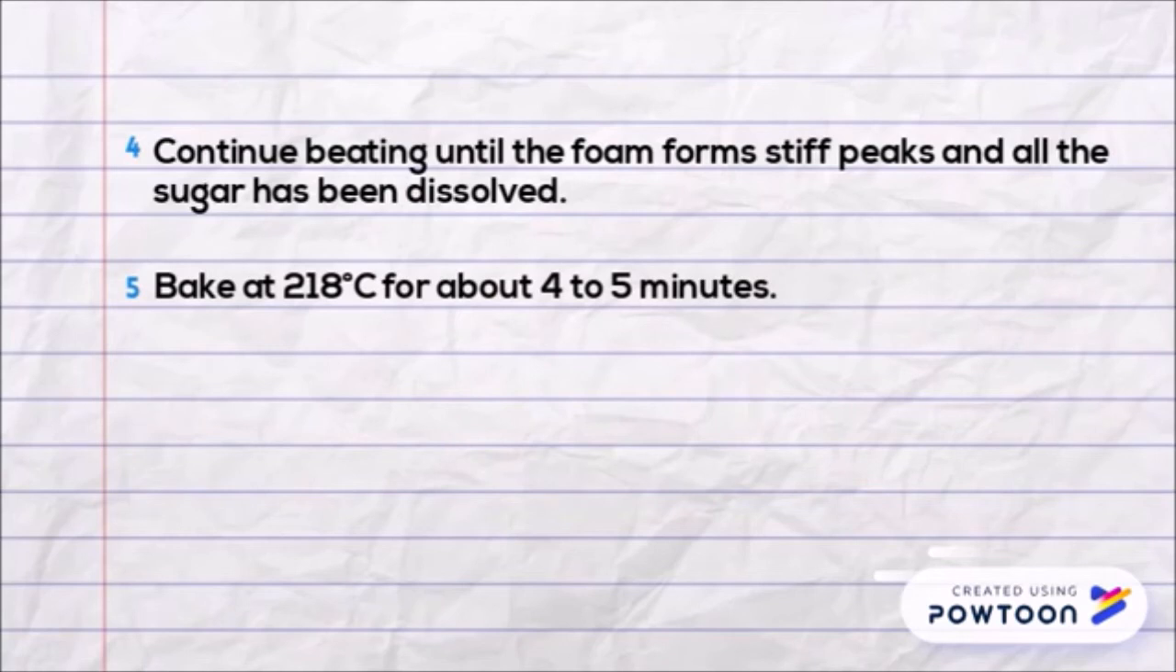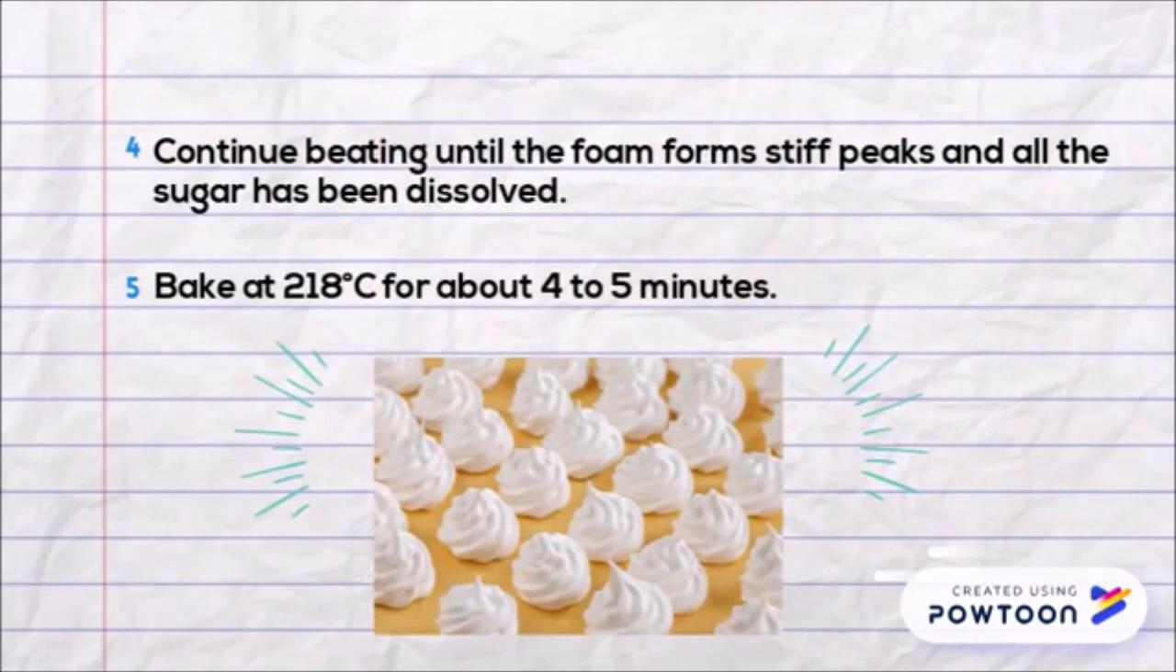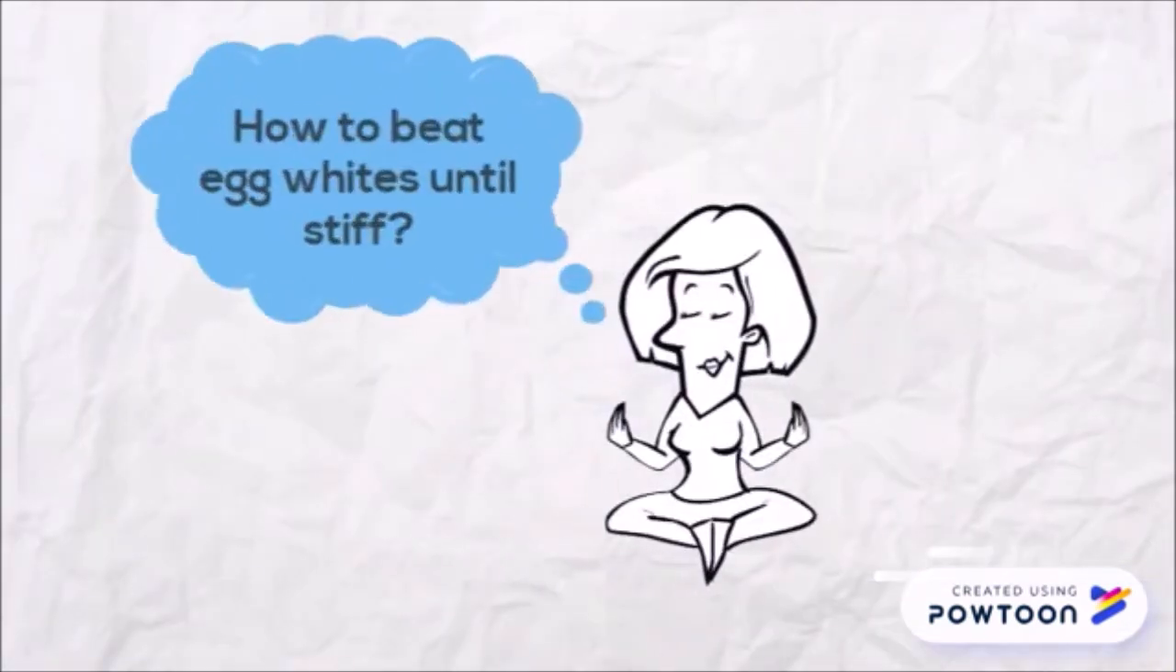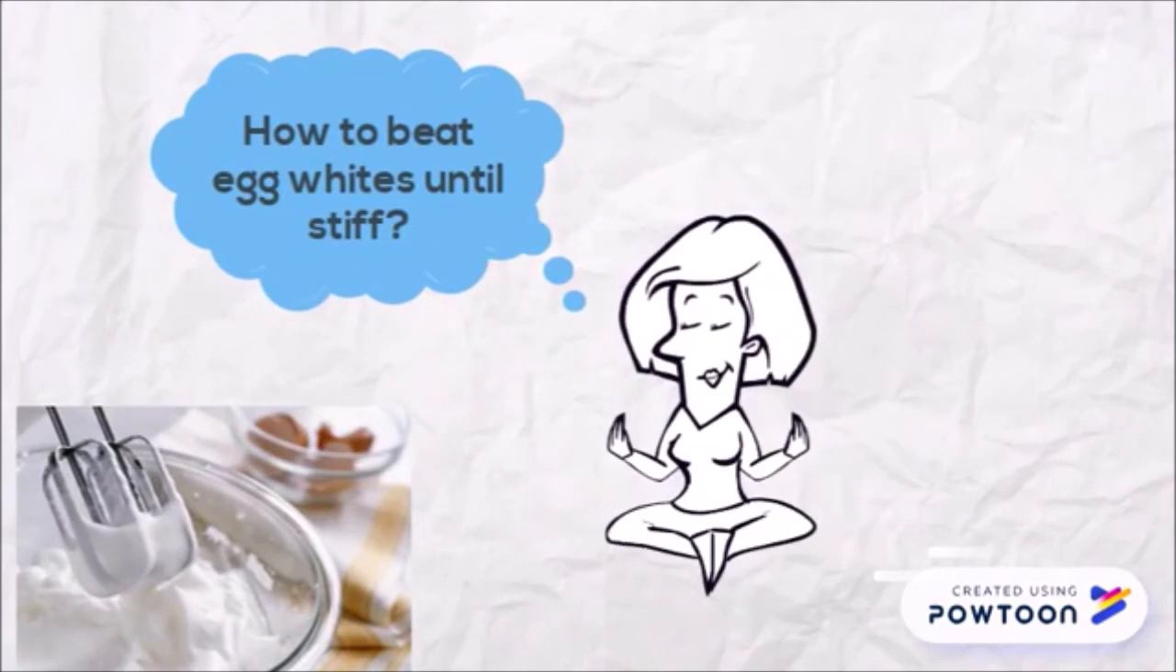Lastly, bake at 280 degrees Celsius for about 4 to 5 minutes. And finally, the meringue can be served now. The following video will show how to beat egg white until stiff.